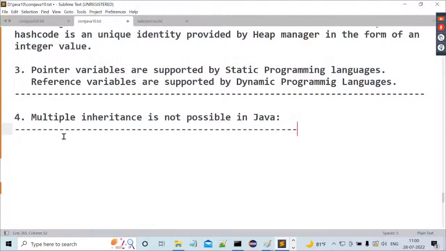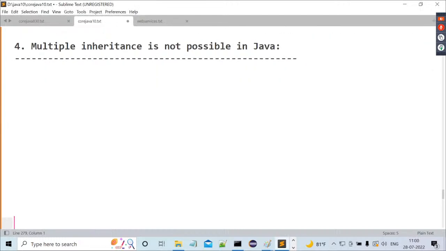Next one is: multiple inheritance is not possible in Java. Before understanding whether it is possible or not possible in Java, first of all, what is this multiple inheritance? Where is this multiple inheritance coming from? How does this multiple inheritance exist? All these points we have to understand.